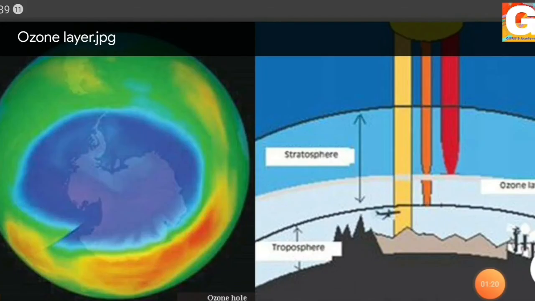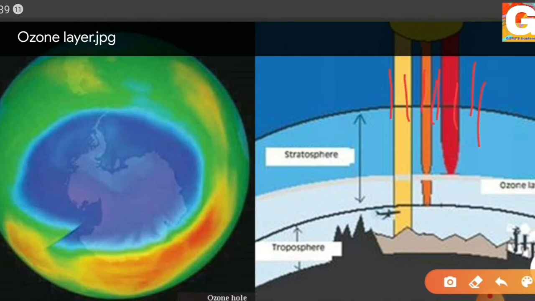Students, we can see from this alongside photo that the ultraviolet rays coming from the sun directly towards the earth are absorbed and filtered at the ozone layer. We can see this is our ozone layer.